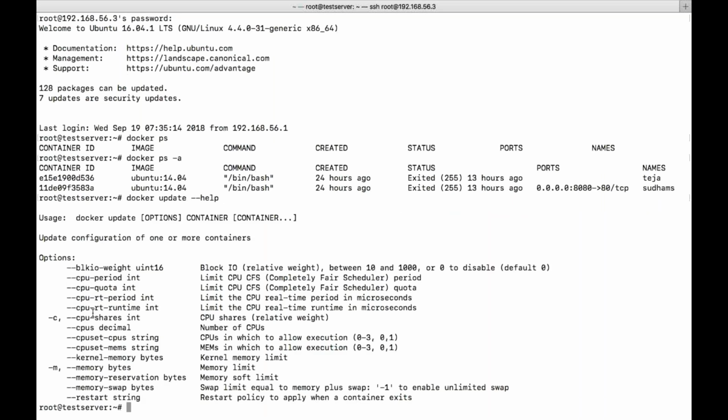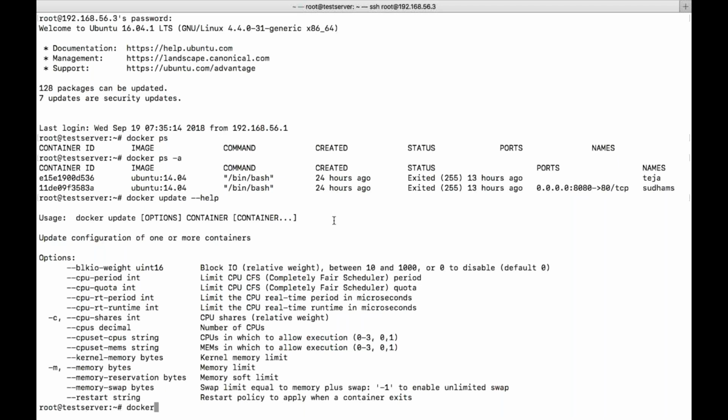You can update the CPU limit, memory limit, and the restart policy. But port forwarding you cannot update. That's the reason I told you, when creating a container itself, we need to give the port forwarding. You got my point, right? Now I need to update the restart policy saying that it should be always.